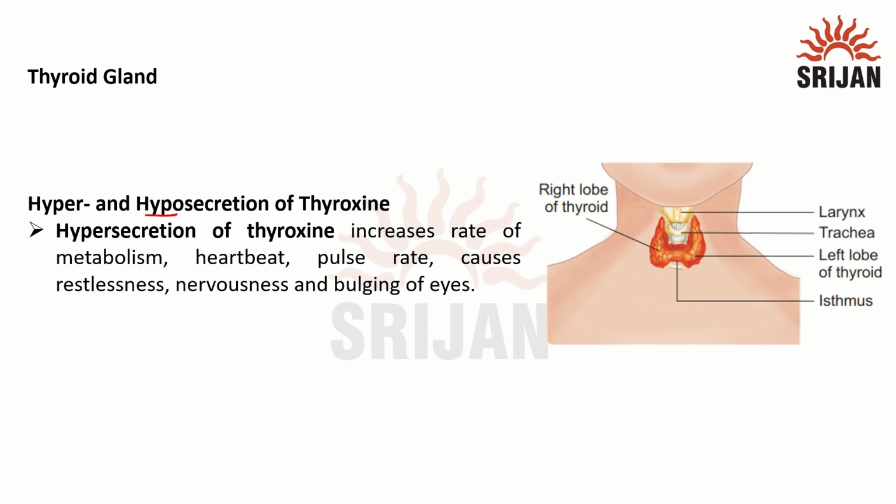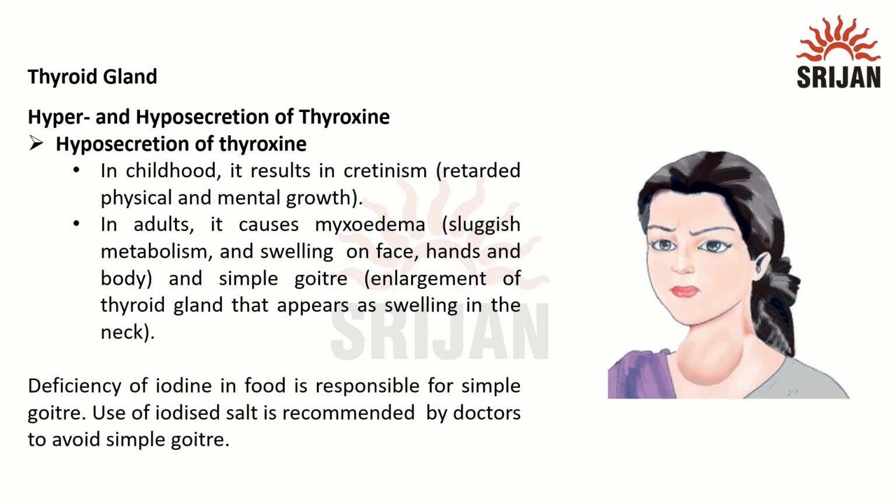Hyper and hypo, both types of secretions of thyroxine can pose disorders. First we will be looking at hypersecretion of thyroxine. Hypersecretion will increase the rate of metabolism and thereby increase the rate of heartbeat and pulse rate, and can cause restlessness and nervousness. Bulging of eyes is one of the symptoms to tell you that there is more secretion of thyroxine in my body.